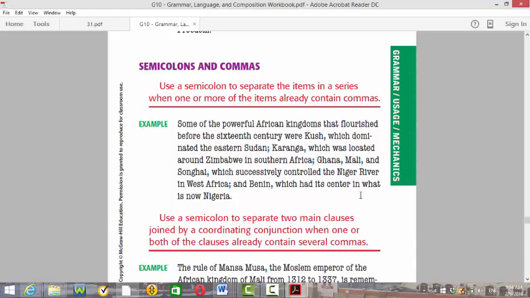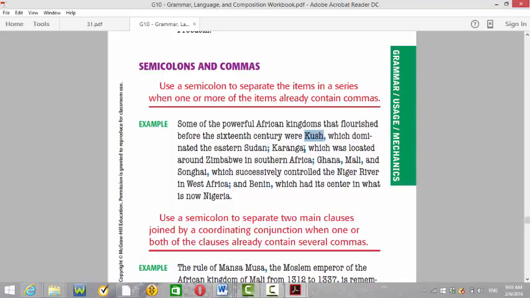So what are the things he is listing here? The names of the kingdoms. Kush. The comma here is for what? For the adjective clause. Okay? It starts with a comma. It ended with a semicolon. The semicolon is also to start the second item, to show the second item starting here, which dominated the Eastern Sudan.